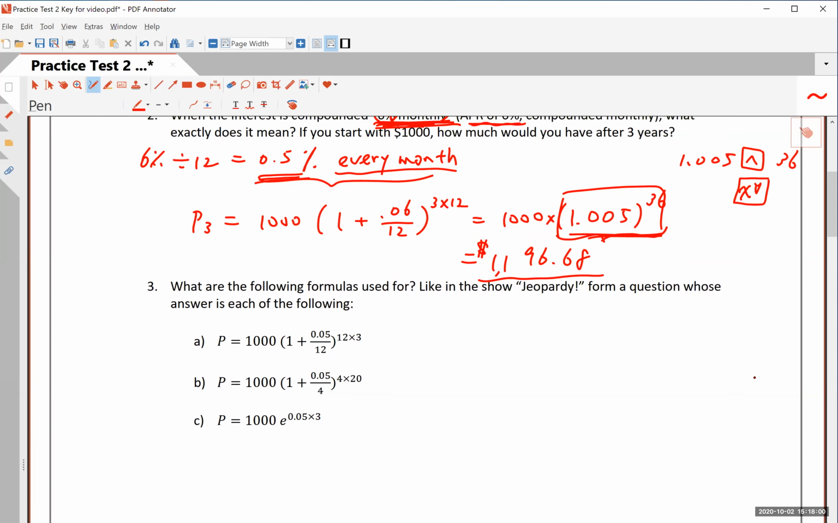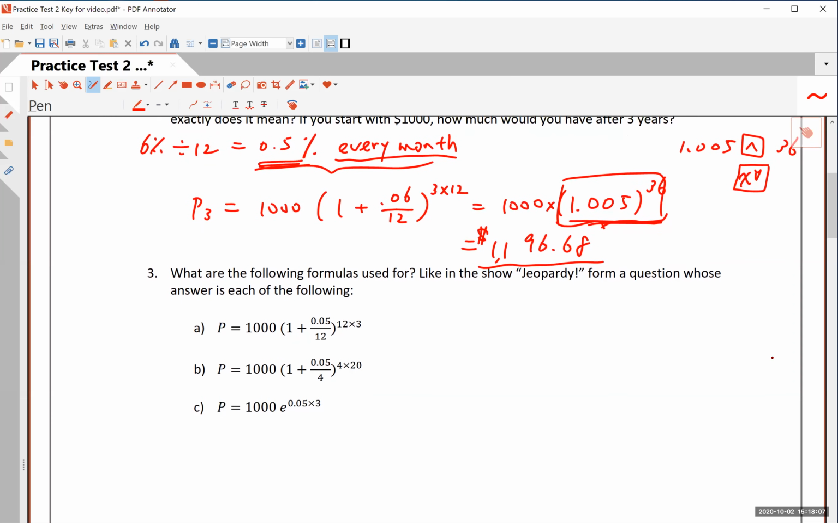Okay, number 3, what are the following formulas used for? This will be a great multiple choice question. Like in the show Jeopardy! Here are the answers. What are the questions? Okay. What is the question for part A? If the answer can be calculated this way.